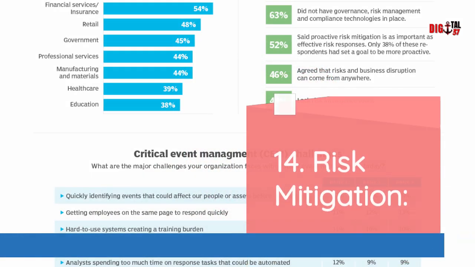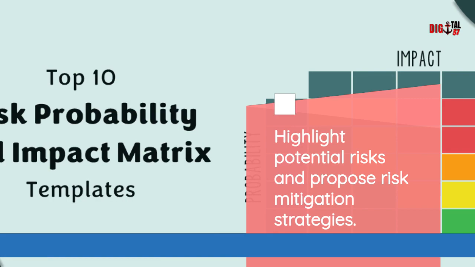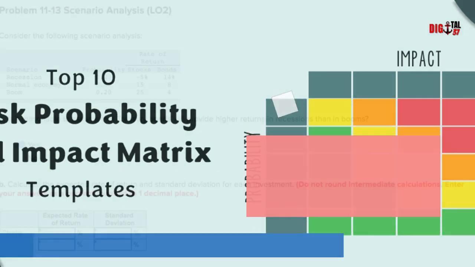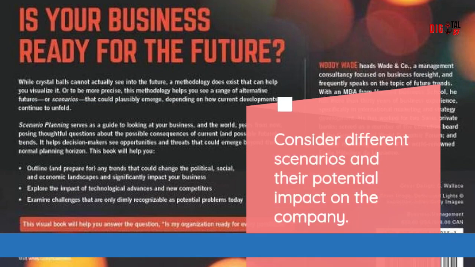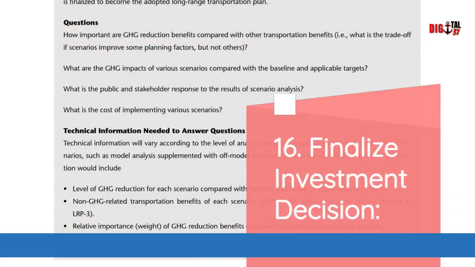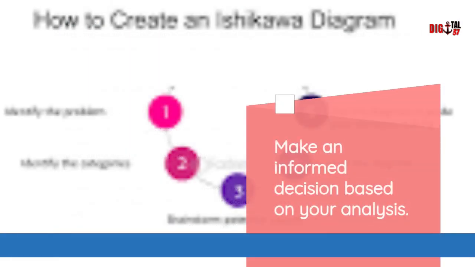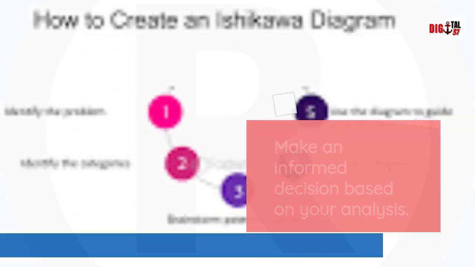14. Risk mitigation. Highlight potential risks and propose risk mitigation strategies. 15. Scenario analysis. Consider different scenarios and their potential impact on the company. 16. Finalize investment decision. Make an informed decision based on your analysis.